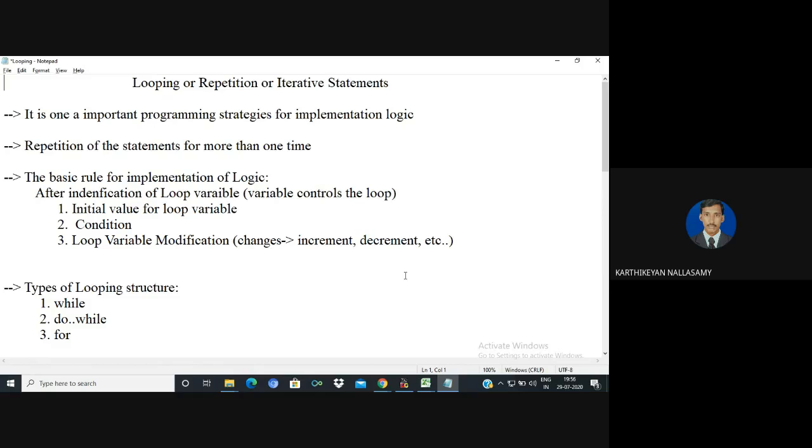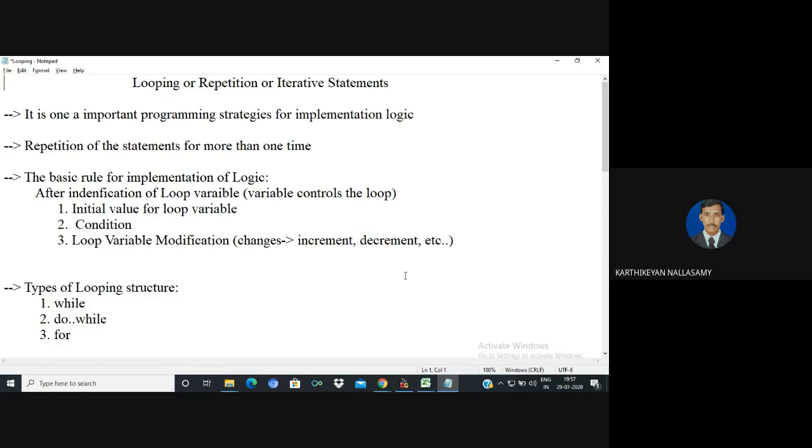Once again, if you want to apply the concept of looping, the first step is to identify the loop variable, the variable which controls the entire execution of the loop. For that loop variable, we need to define an initial value. Second is a condition. And third is loop variable modification, I mean changes of the loop variable. Okay, so this is the basic rule.